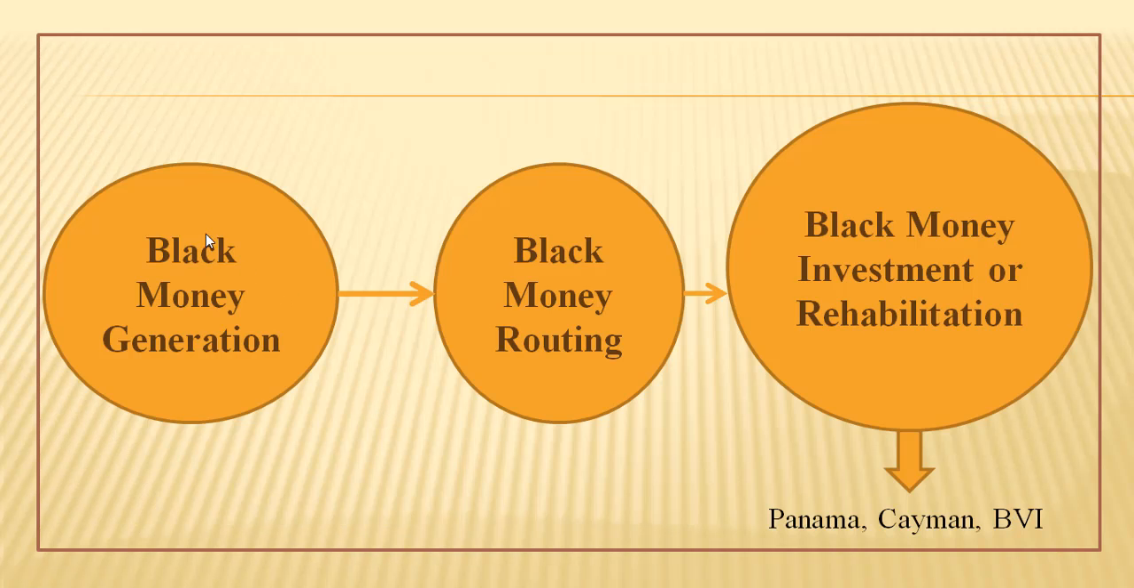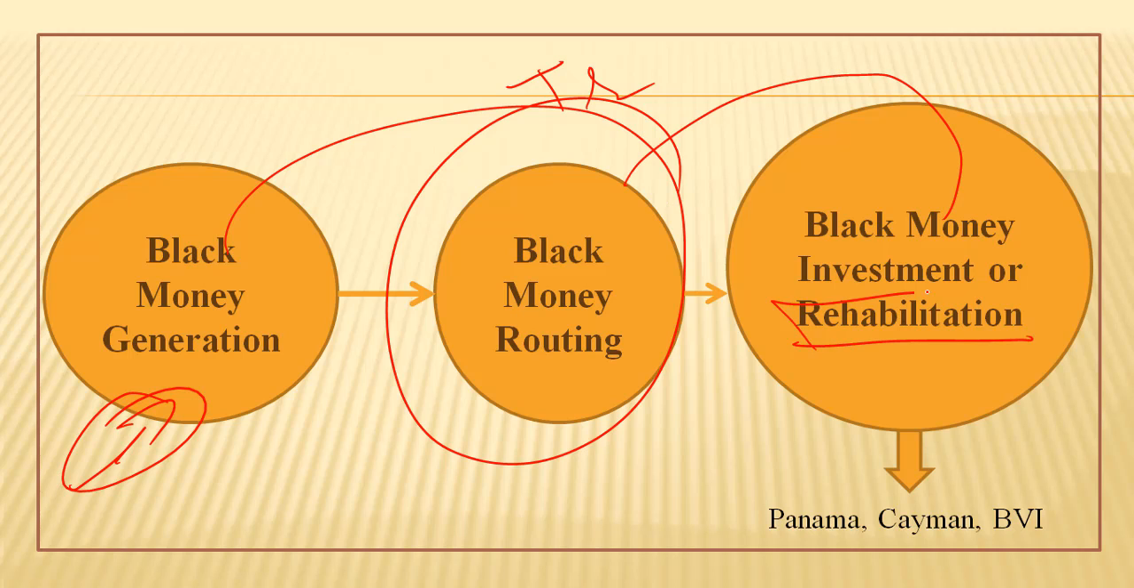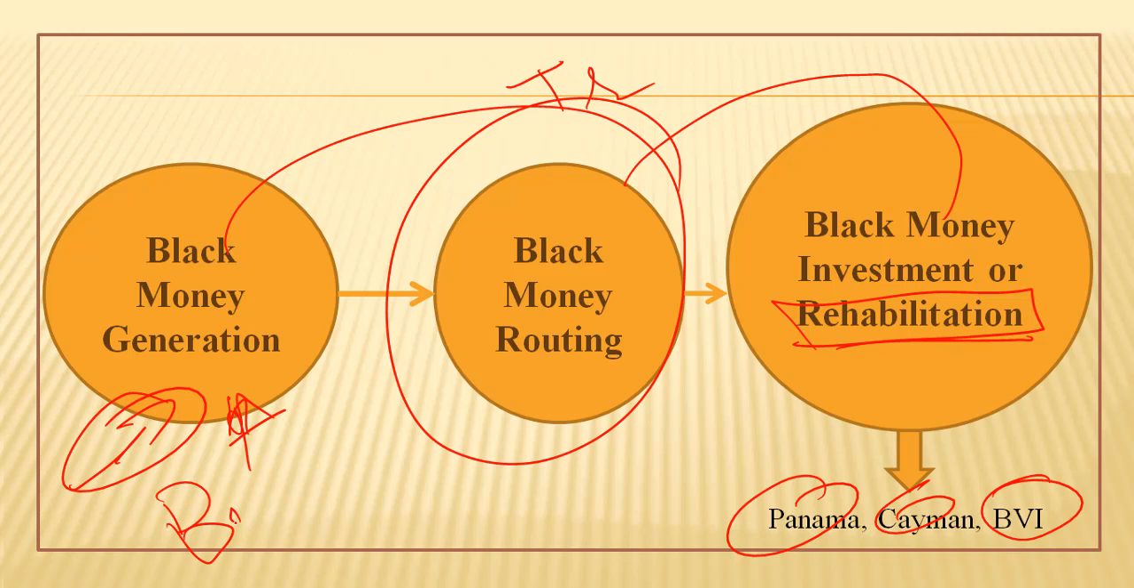Now friends, to summarize it up, what happens? Black money is first generated and then it is transferred. We have seen money routing is there through transfer pricing, through Hawala channel and through other various means. Now this black money is invested, that is called rehabilitation. It has got rehabilitated in Panama, Cayman, British Virgin Islands and other such tax haven countries. Let us see how the black money is generated and what the government of India has done to curb this practice. And domestically, the government of India has passed Benami Properties Transaction Act.